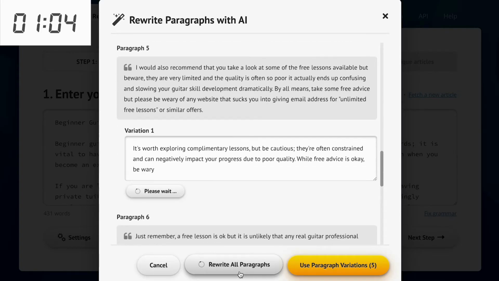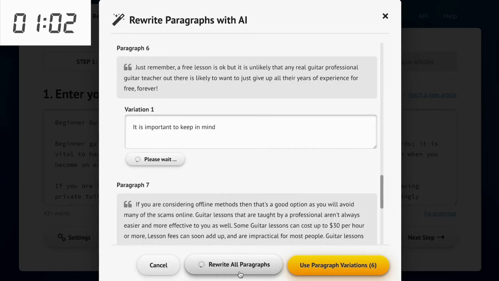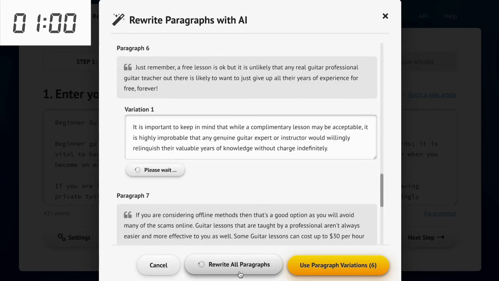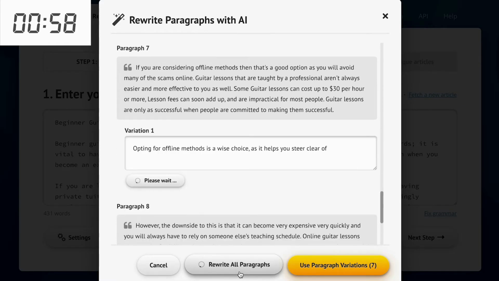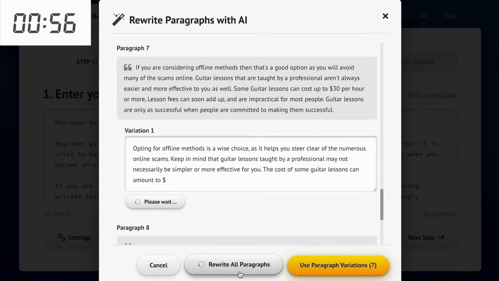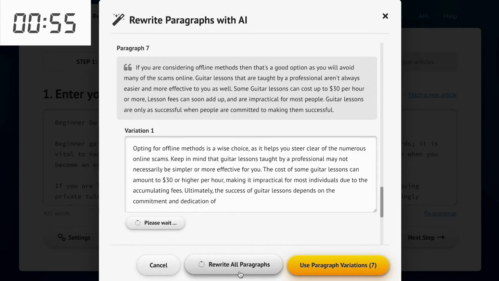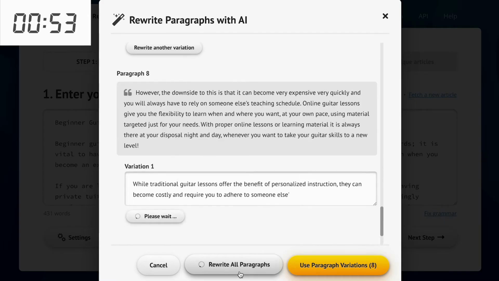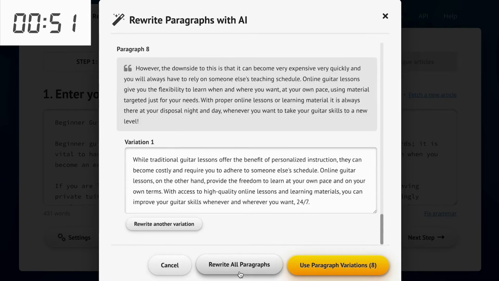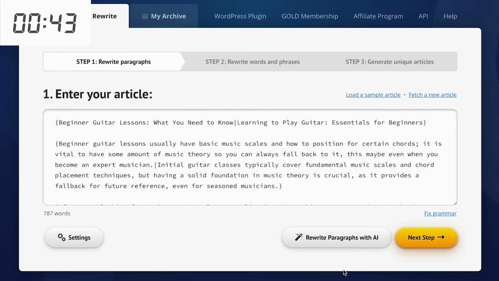Mind you, I'm not doing a single thing right now. I'm just relaxing and watching the magic unfold. And I'm telling you, this never gets old. All this effort, I can watch all of this work just being done for me, without me having to lift a finger. Okay, so now all of our paragraphs have been rewritten by mind-blowing, human-quality AI in just a few seconds. Let's use the new ones, and as we're done with paragraphs, it's now time for the next step.